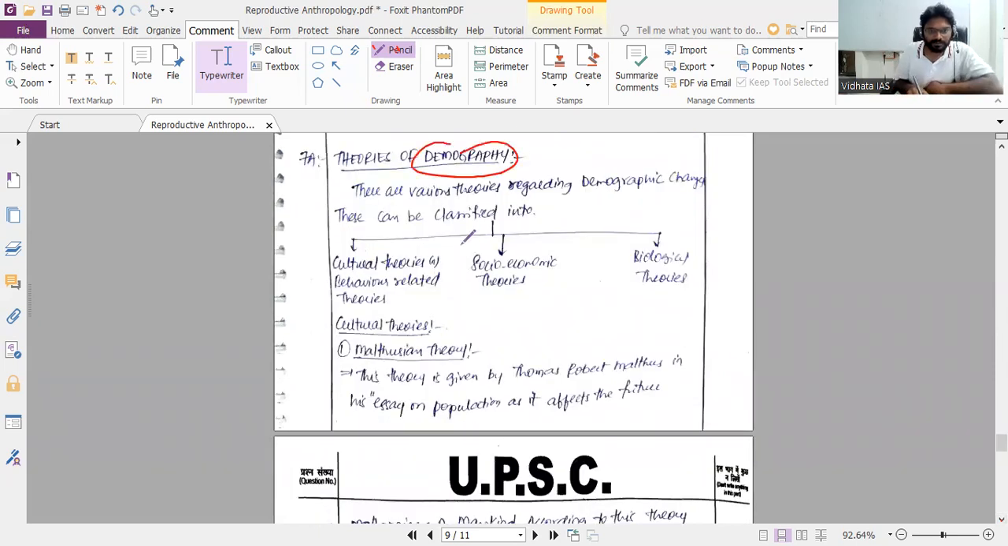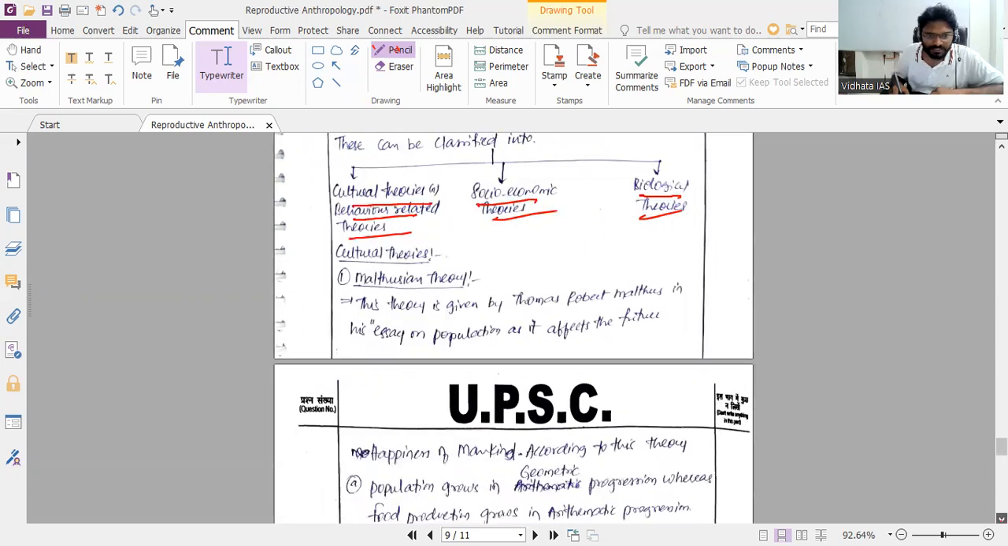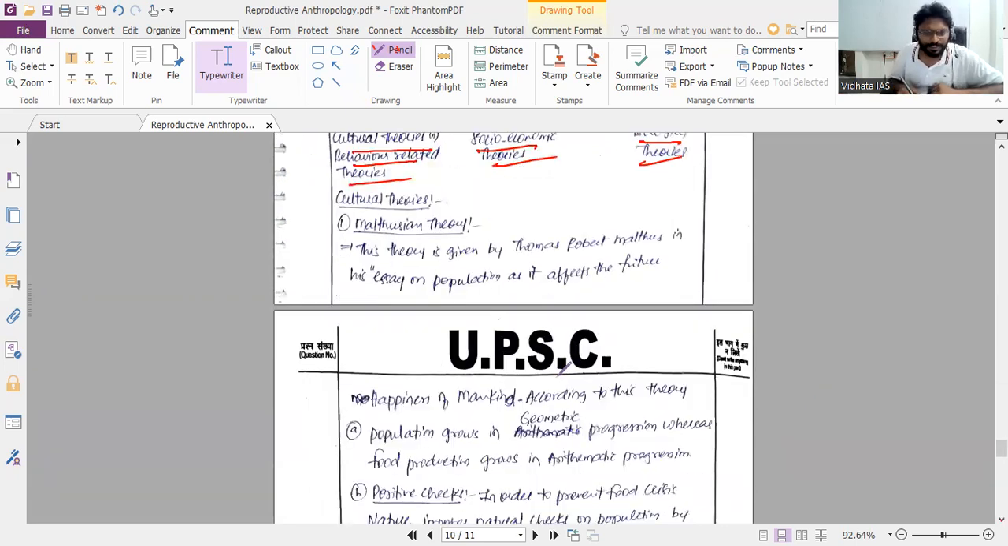So, the theory of demographic transition. Theories of demography: cultural or behavioral theories, socio-economic theories, biological theories. Cultural theories: Malthusian theory. How did the Malthusian one become a cultural theory? The culture we discussed about. This is a biological theory, the food, sex, fertility nexus. That is the theory. So it's not a cultural theory. It comes under biological theory only.